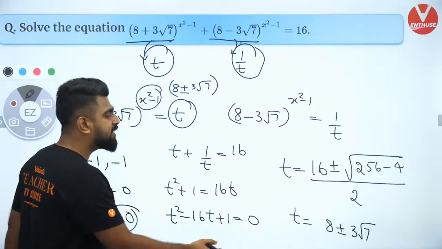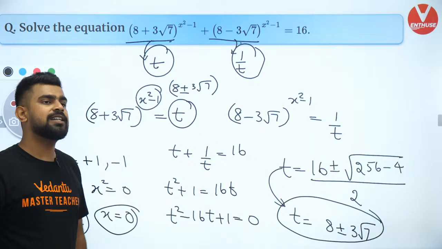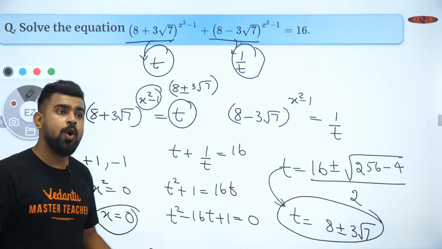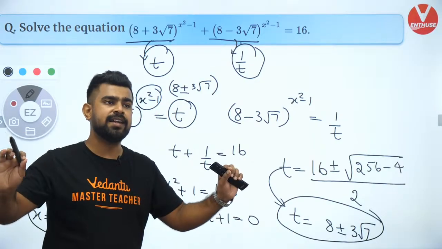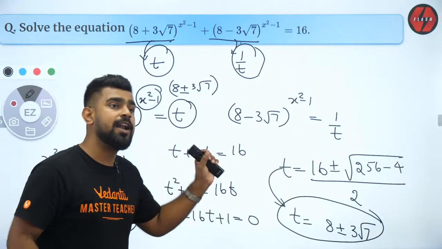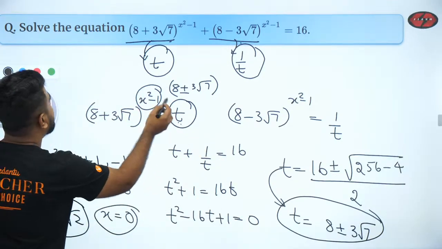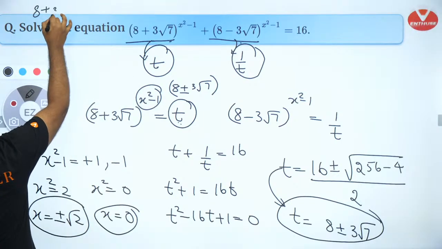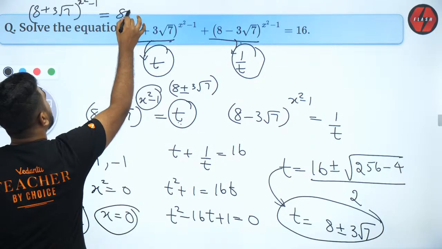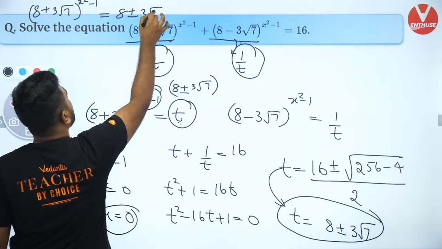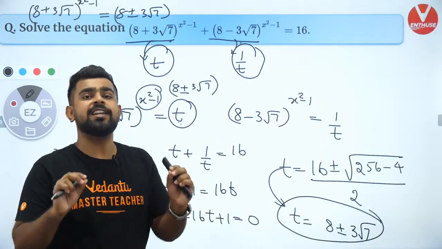So did you guys understand how I got the value of t by solving this quadratic? Are you all clear with how I got this value of t? Everybody understood that? Brilliant. If you got it till there, you are done. Now, I will put t back here. What is t? t is 8 plus 3 root 7 to the power x square minus 1, and that is equal to 8 plus or minus 3 root 7. Are you guys clear with that?